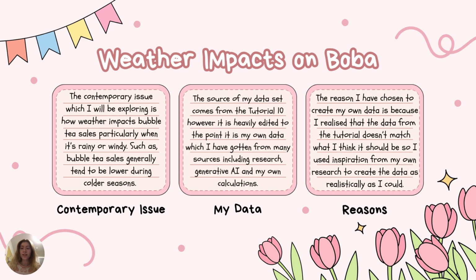Originally, my data set came from Tutorial 10. However, I found that the data didn't suit my needs as it could have, so I've used it more as a template to put my own data in. I have researched bubble tea stores, how many sales they receive daily, when they are popular, and how many customers they get. Along with my research, I've used AI as inspiration to create some possible numbers for my data, which I changed to match my calculations to make it as accurate as I was able to.